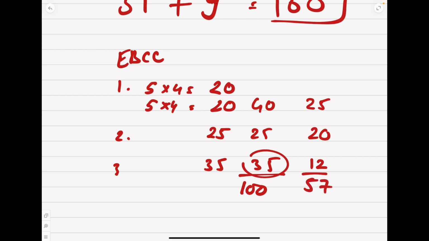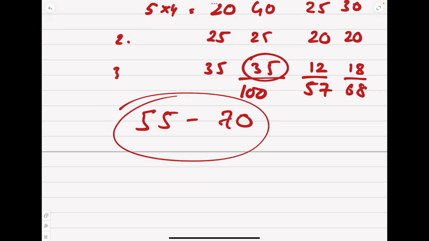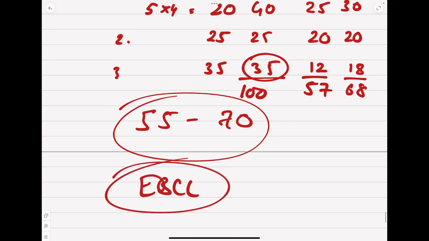And in part C, instead of 12, what if you get, let us say, 18 marks, and here you get 20, and here you get 30. So 30, 50, correct? 68 marks. So anywhere between 55 to 70 marks is possible even in EBCL kind of subject. So that was the paper.